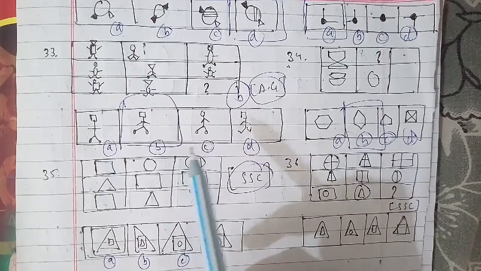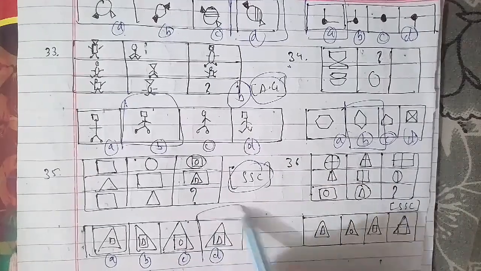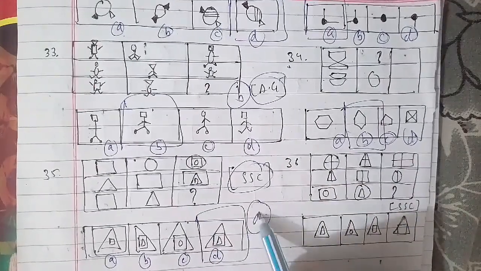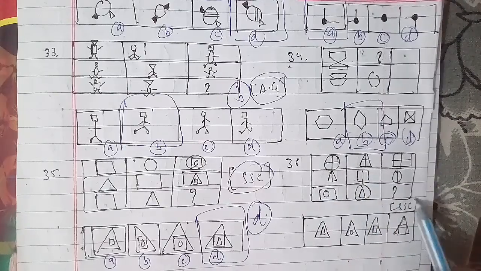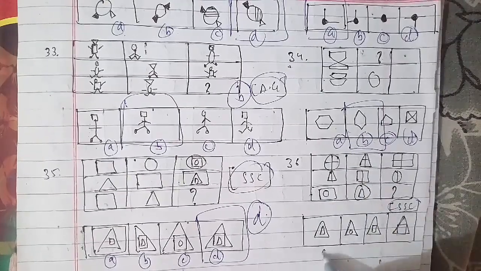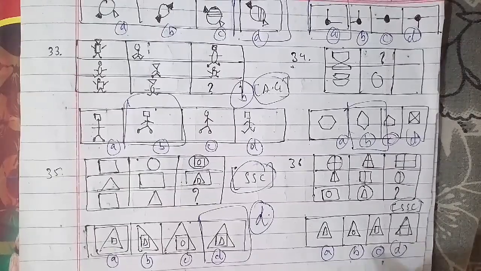A, B, C and D. On the same basis here, clearly the triangle follows the circle and the square follows the triangle. The figure which we have as an answer is the C figure, which will be the right answer for this question as well. So here we will be ending it.